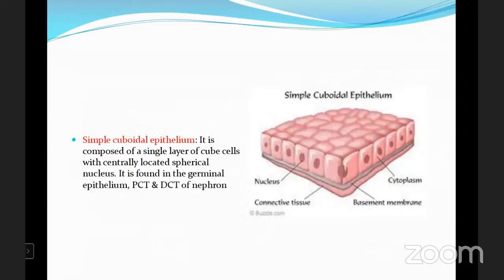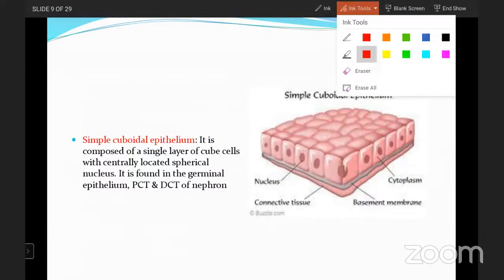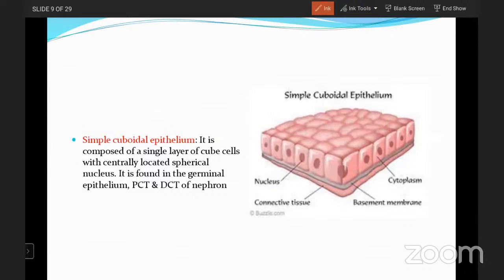Here also simple but cuboidal. Simple means having only one layer. Cuboidal means it has a cube shape. That is the epithelium. Now, it is composed of a single layer of cube cells with a centrally located spherical nucleus. How is the nucleus appearing? Here, when we focus only on the nucleus, it is spherical, and it is found in the germinal epithelium and the PCT and DCT of the nephron.